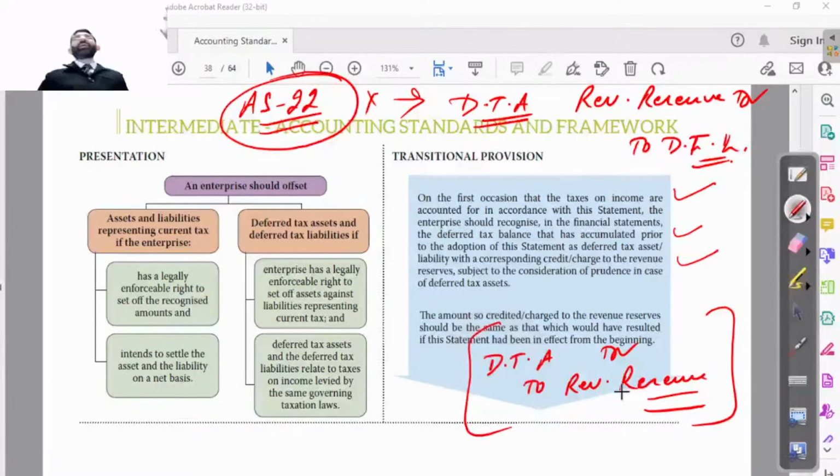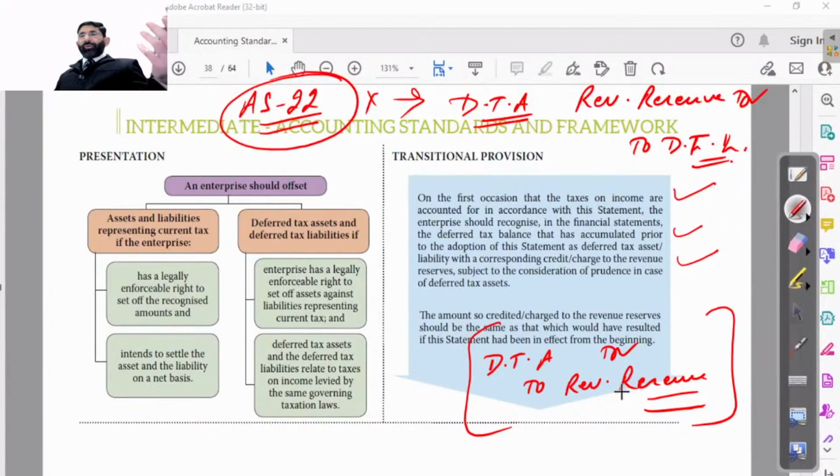So as per the case, entry will be made. If it is to be entered in the books of accounts now, then it will be entered in this way. Either we have to debit revenue reserve and credit deferred tax liability, or we have to debit deferred tax asset and credit revenue reserve. Means we have to bring it into the books as per the case.